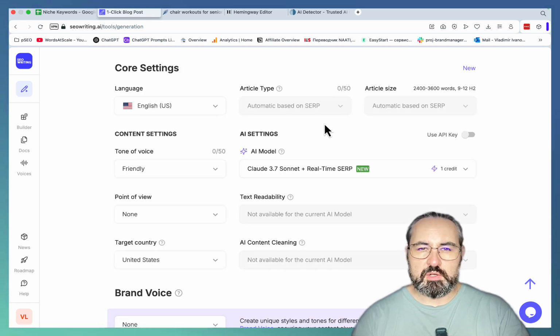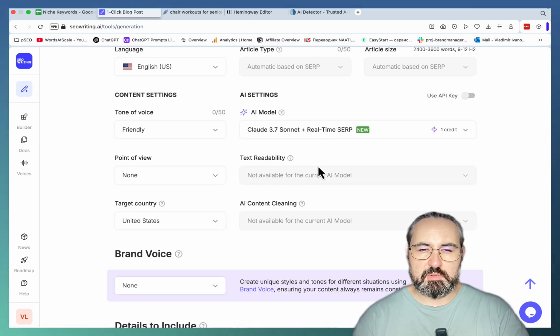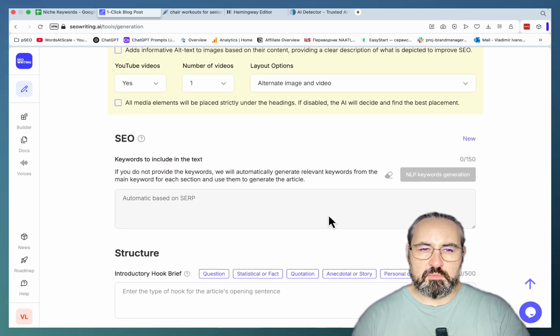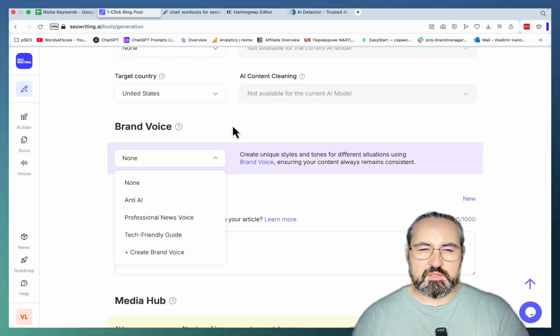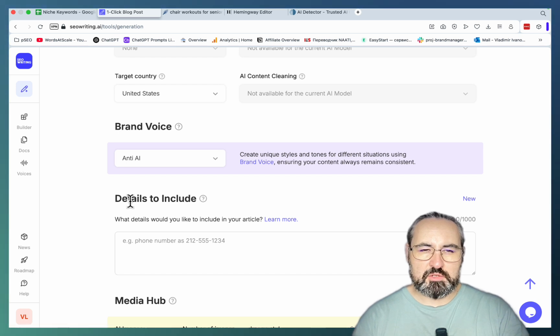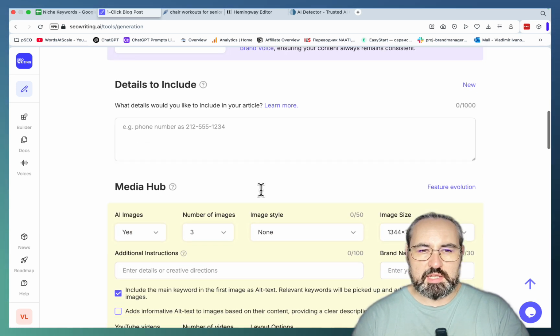Whenever you're choosing auto SEO, you're not getting text readability or AI content cleaning, and you will not be able to insert any NLP keywords, because all this is going to be taken care of by SEO Writing, just analyzing the SERPs in real time. Now, next important thing is the brand voice. I have the one that's called anti-AI, and again, I will show you how to handle that closer to the end of the video. Details to include, I won't be including any details.